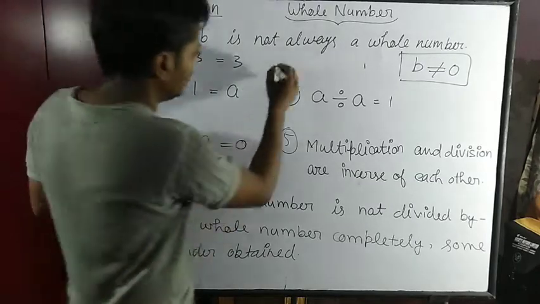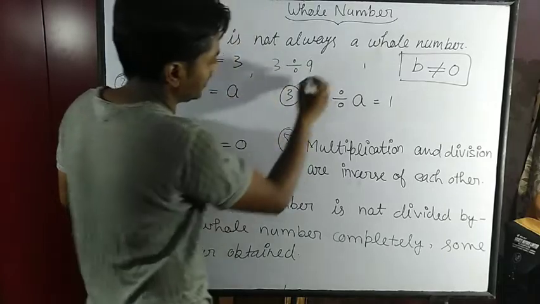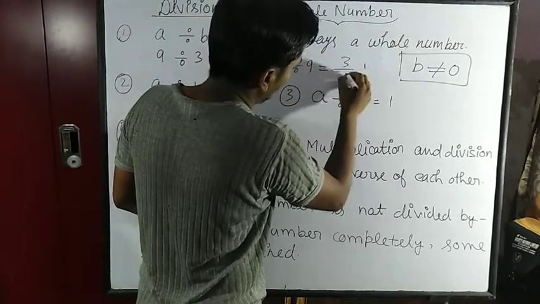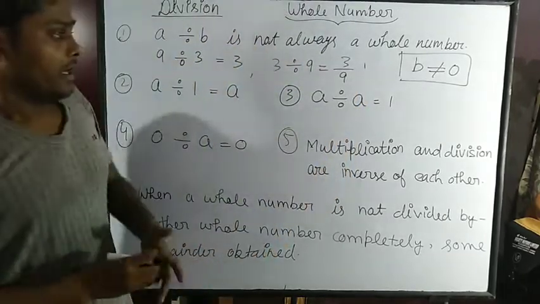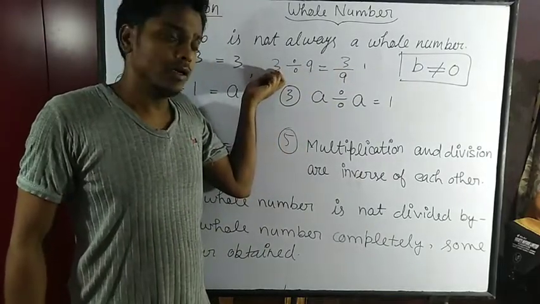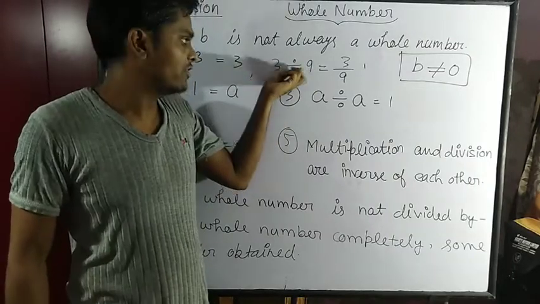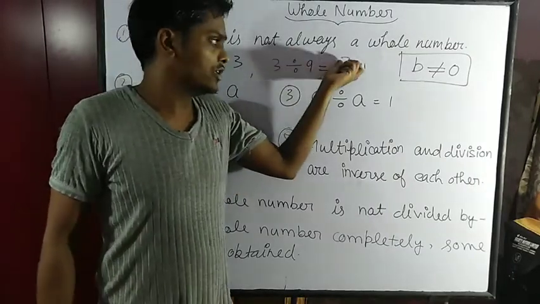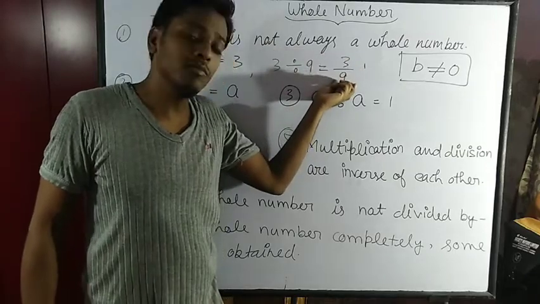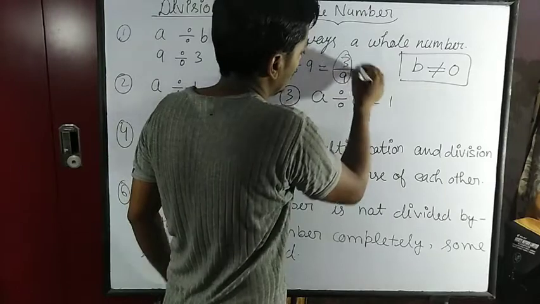But if we divide 3 by 9, then it will become 3 upon 9. In division we can write it like that. 3 will become the numerator and 9 will become the denominator, and 3 upon 9 is not a whole number.